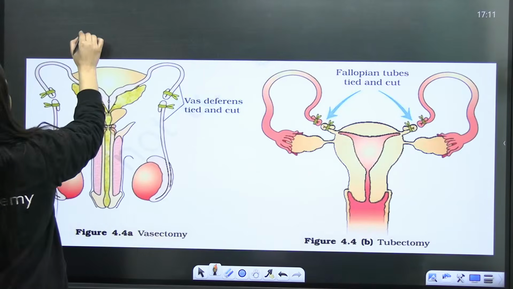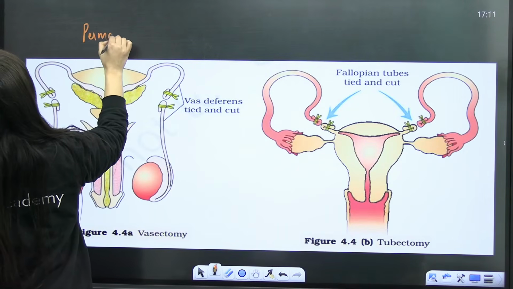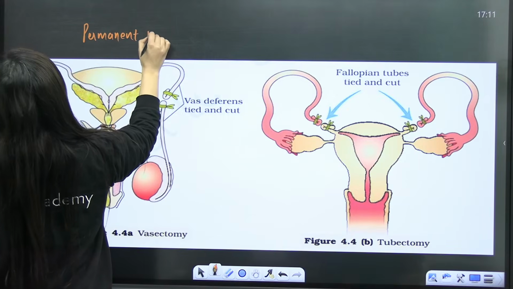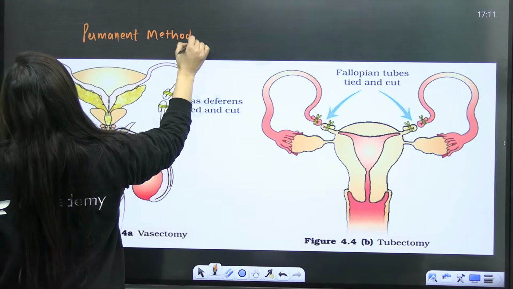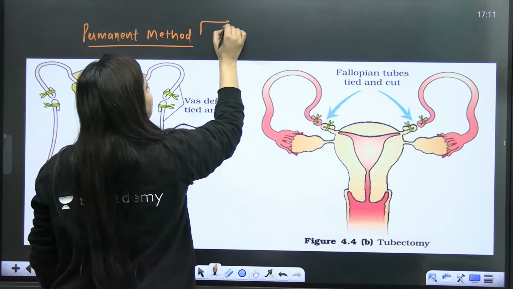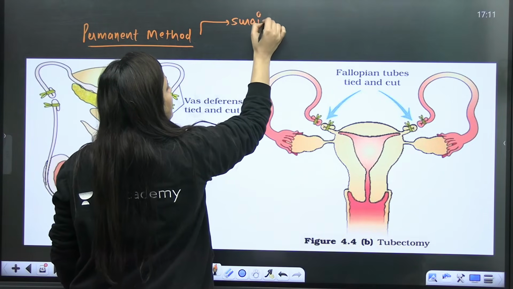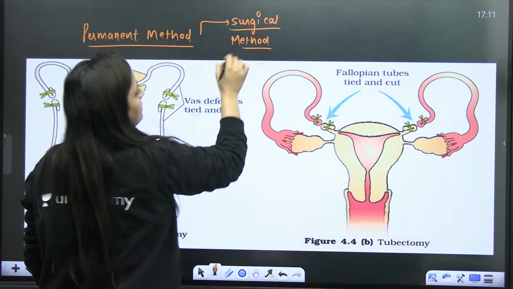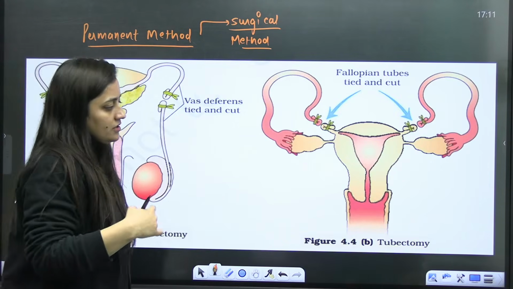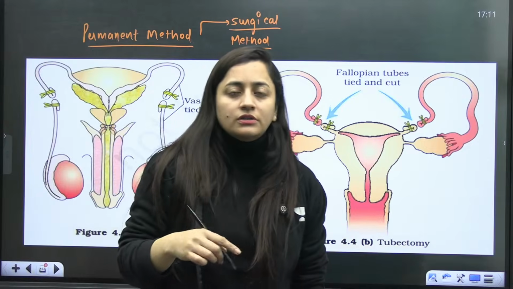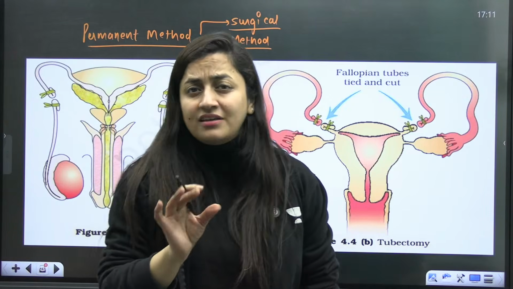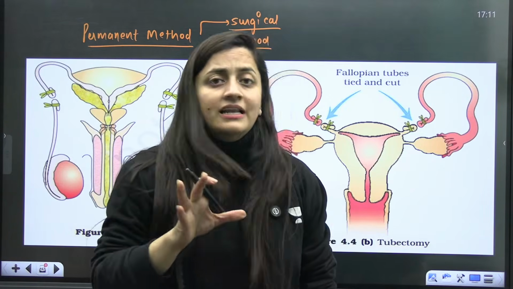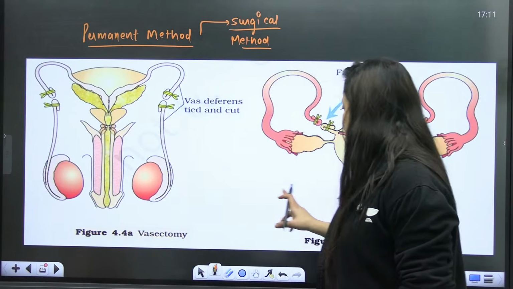Then after that, when we talk about the permanent methods, I am not saying that reversibility is not there. Reversibility is there because I have witnessed a surgery where a couple came, and after the tubectomy, the female was there for the reversal of it. So the chances are there, but they are very less. So we have the vasectomy, we have the tubectomy.